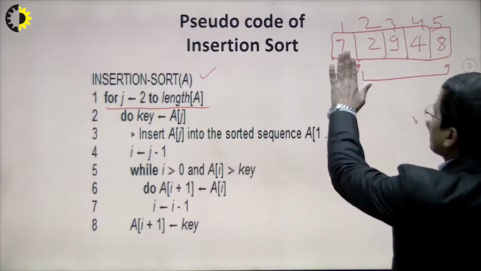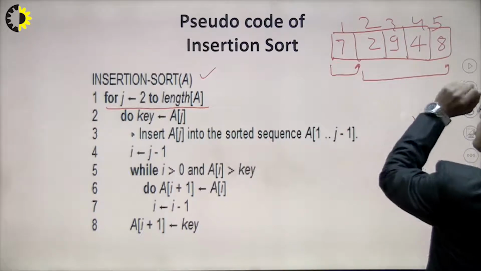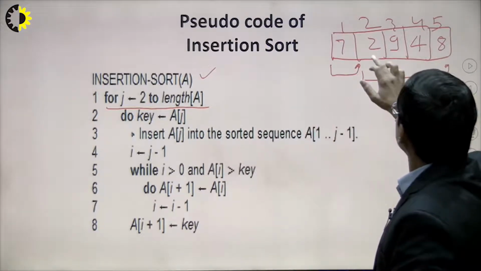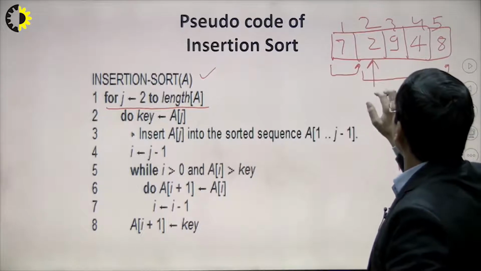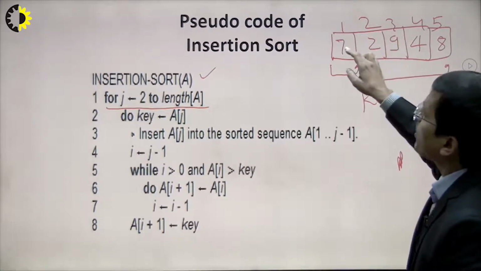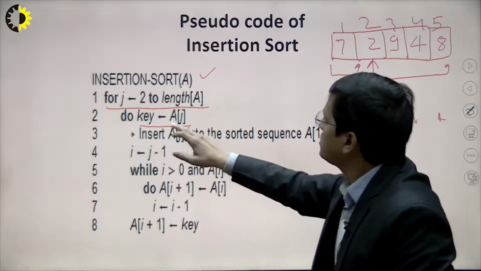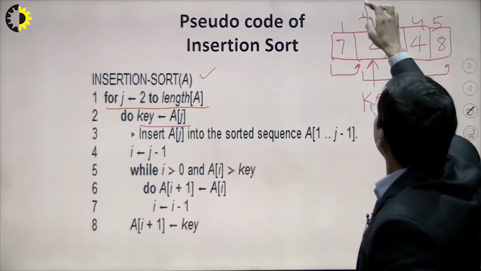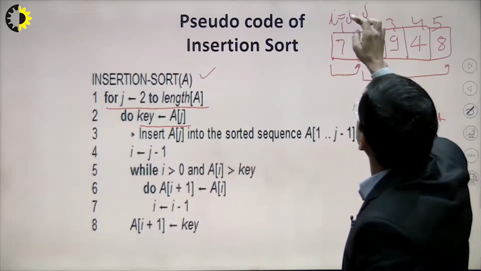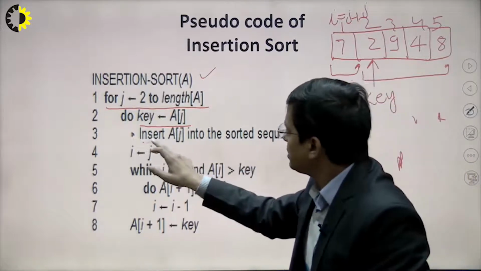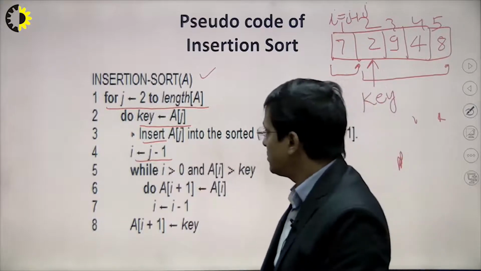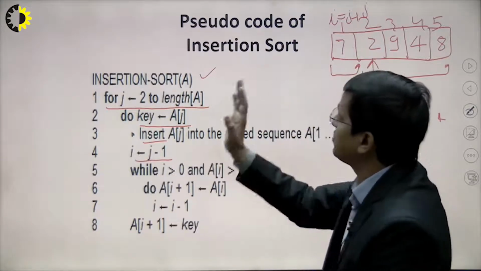So first of all, we have assumed that the first one is sorted and we are trying to sort the remaining elements. Suppose 7 is sorted, so the next element will be the key value. The key value will be compared with the previous element, so the key is stored in J. So J is here, and I is just the previous of J: I is equal to J minus 1.